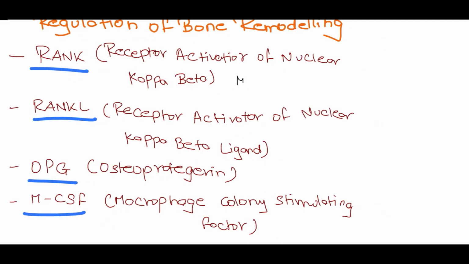The RANK receptors are present on the monocyte cells, and these are under the influence of the RANKL, that is the RANK ligand, which is secreted by the osteoblast cells, and the process is regulated by osteoprotegerin, which is in turn also secreted by the osteoblast cells. And then we have the MCSF, which induces the monocyte to merge with the macrophage and form the osteoclast cell, which will initiate the process of bone resorption.